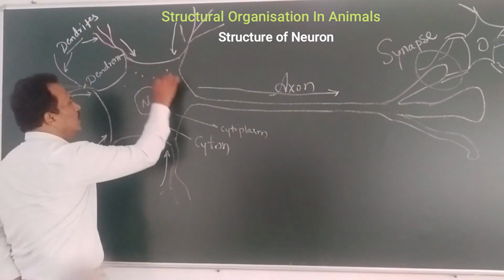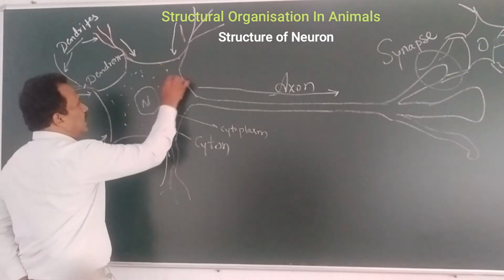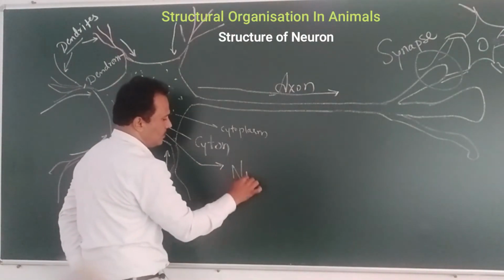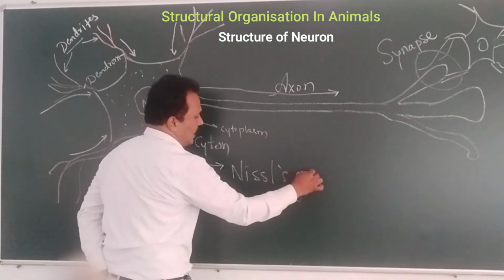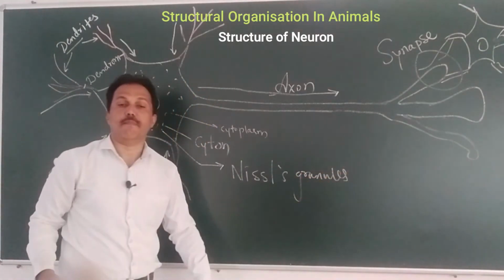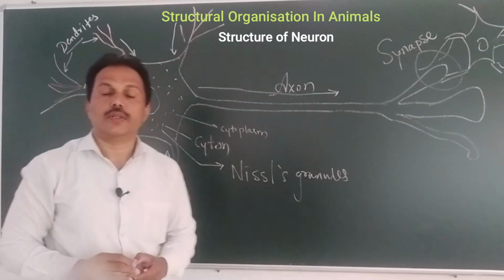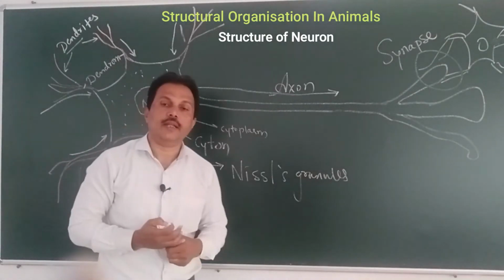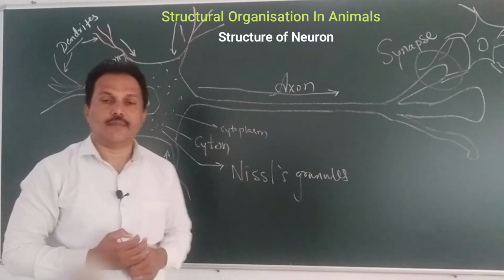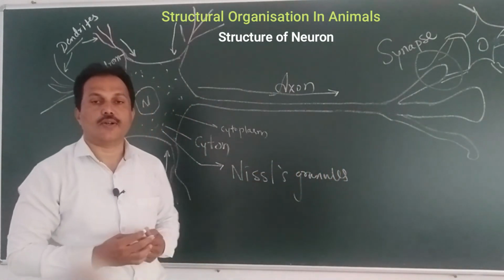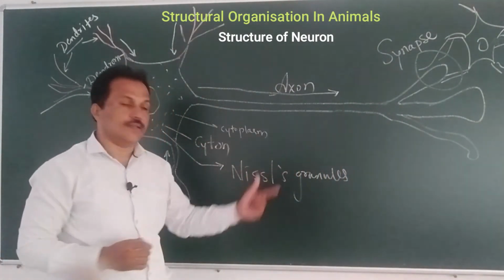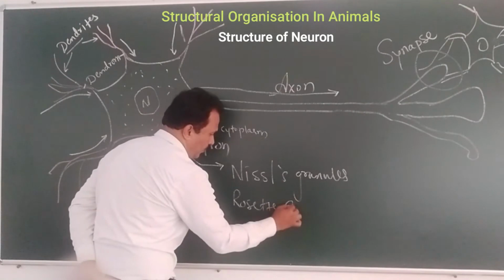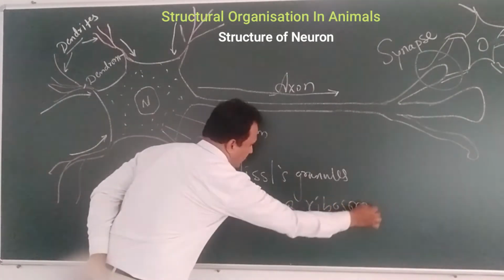In the cytoplasm you will find granular structures that are present, and these granular structures are known as Nissl's granules. What are these Nissl's granules made up of? In the board book, the HSC book, it is given that Nissl's granules are made up of RNA, it's fine. In many video lectures it has been told that Nissl's granules are made up of so and so things, but just concentrate on this point. Nissl's granules are made up of rosettes of ribosomes.